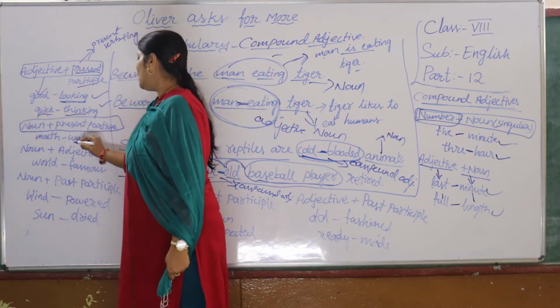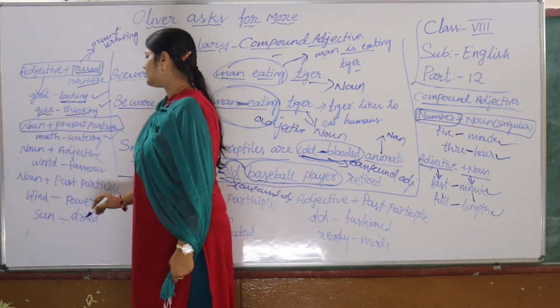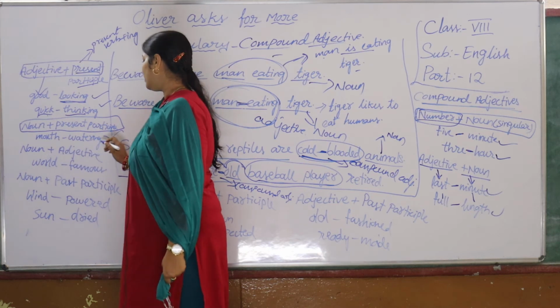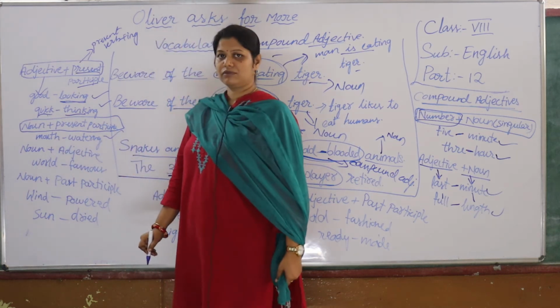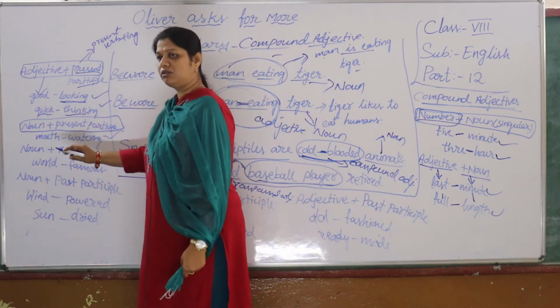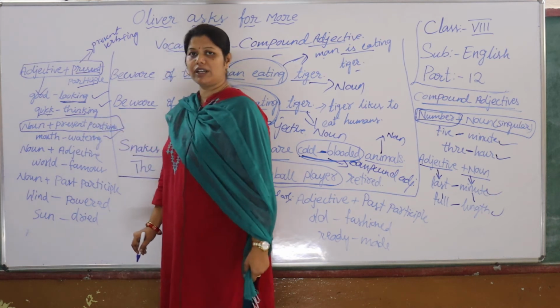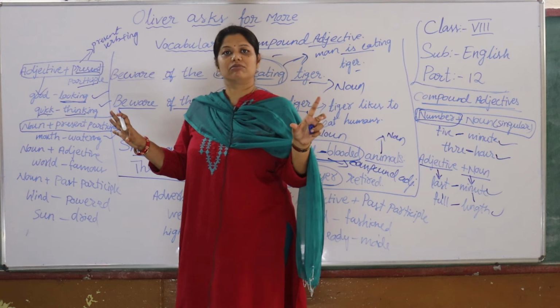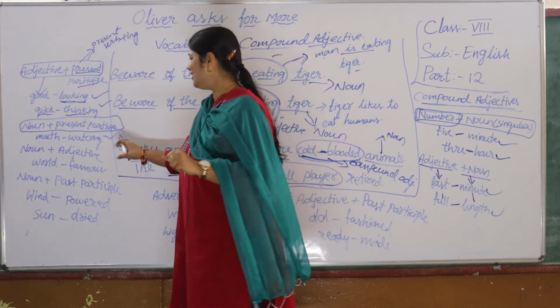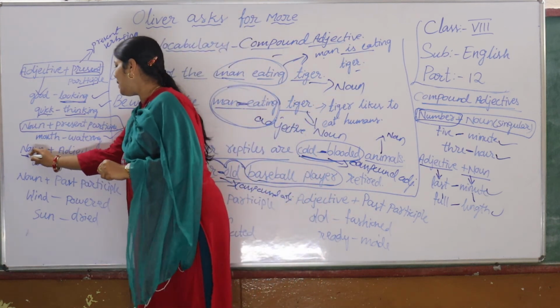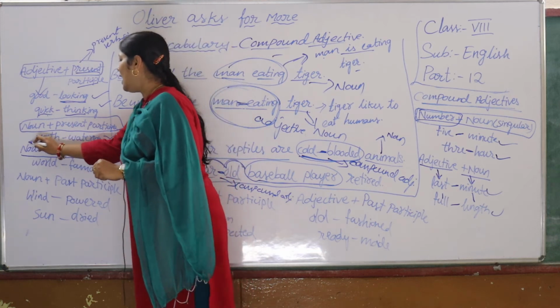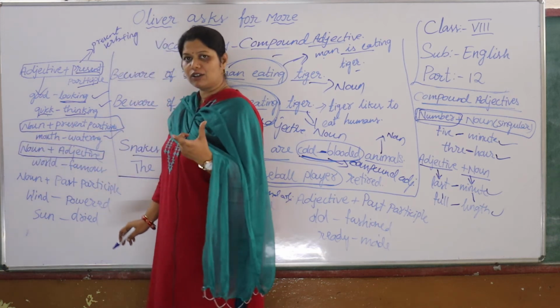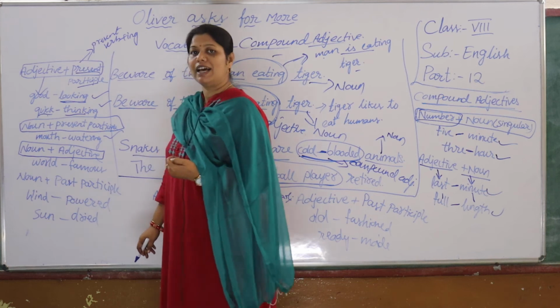For example, mouth-watering. Noun, mouth. Present participle, watering. My mother prepared mouth-watering bhajis, pakodas. Yes, you can describe. The next part could be noun plus adjective. The next combination, noun plus adjective.